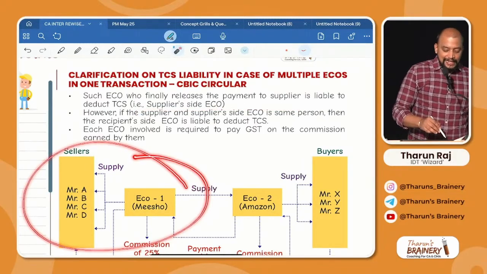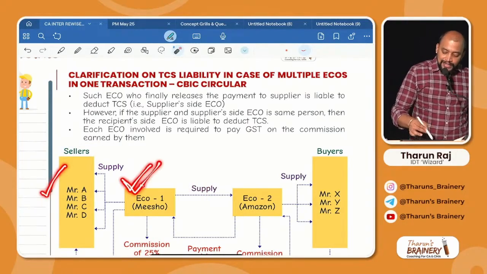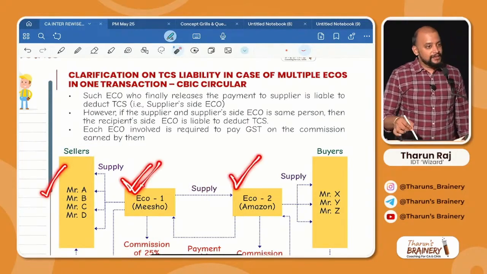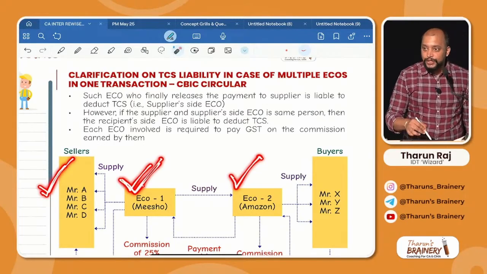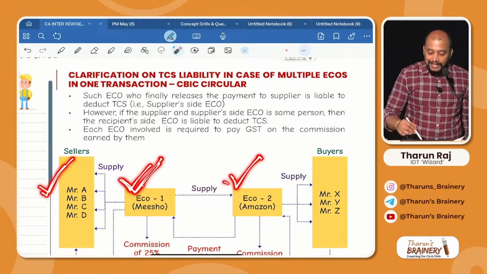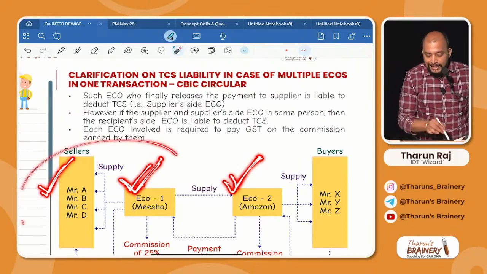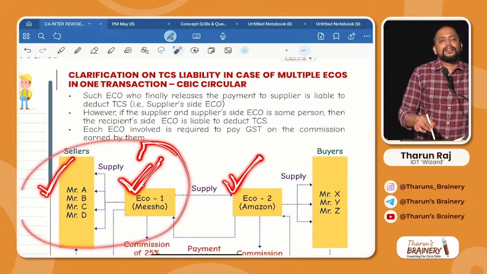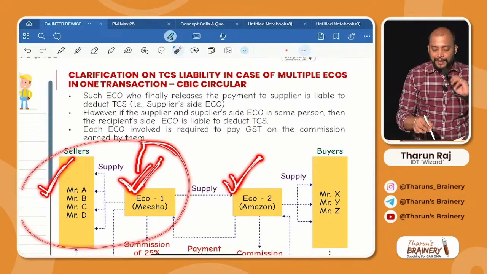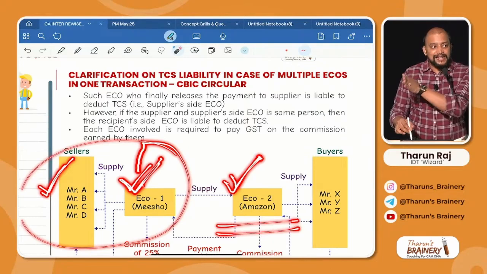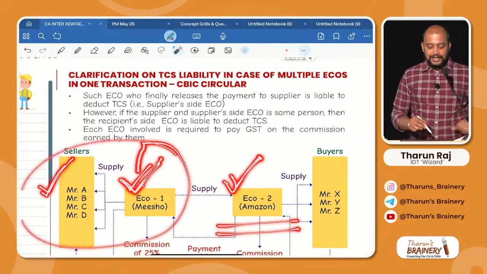For example, Reliance Trends, Ajio, and Ajio is listing with Myntra. You got it? Ajio is one app of Reliance and they are listing through Myntra and selling to the buyers. Now the seller and the seller side e-commerce operator are the same, correct? Then literally only one e-commerce operator is there. Who is that e-commerce operator? That is the buyer side e-commerce operator, Myntra, correct? So they will deduct the TCS, see there.